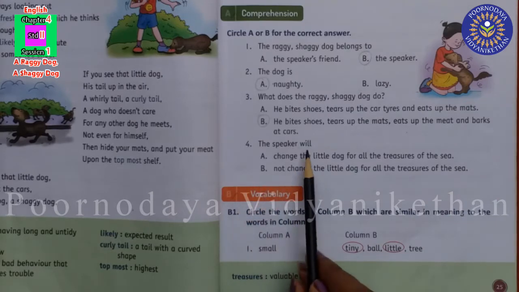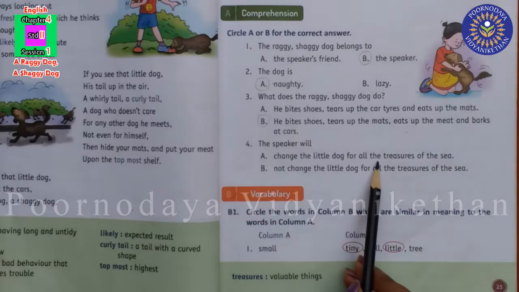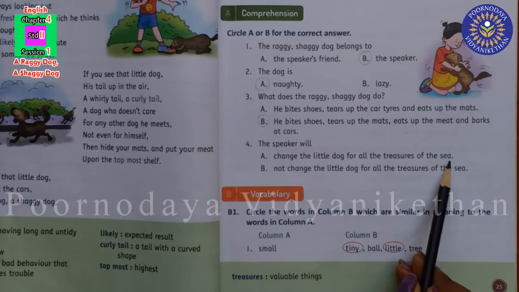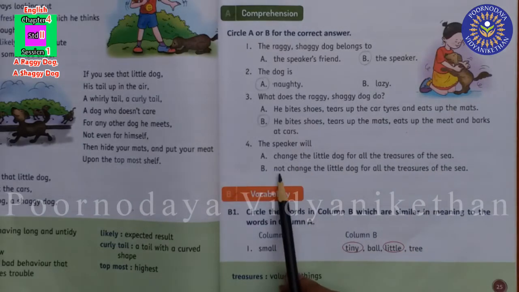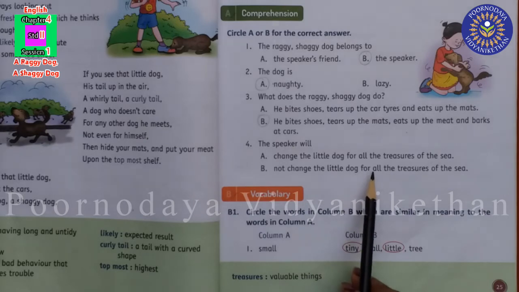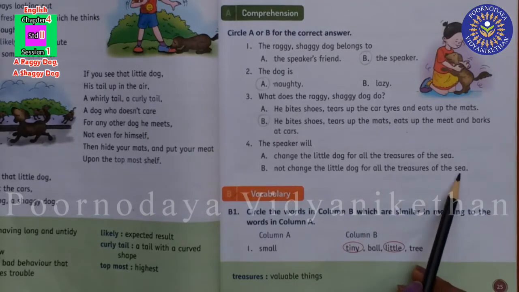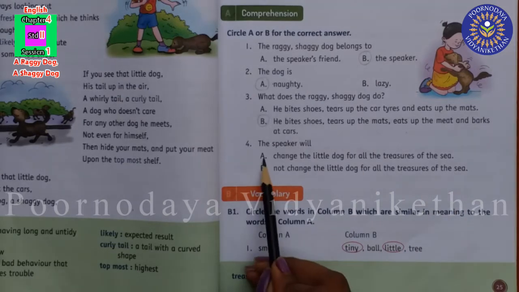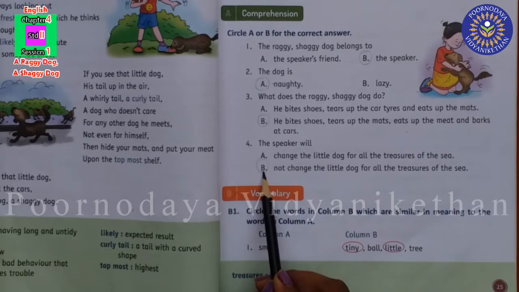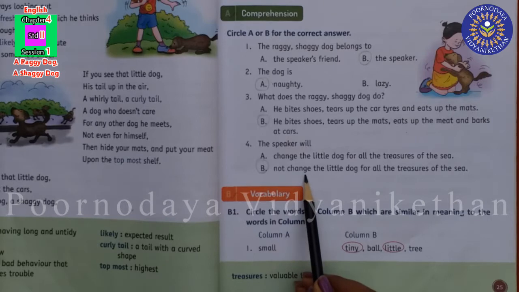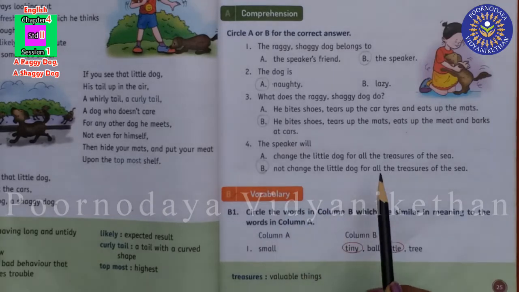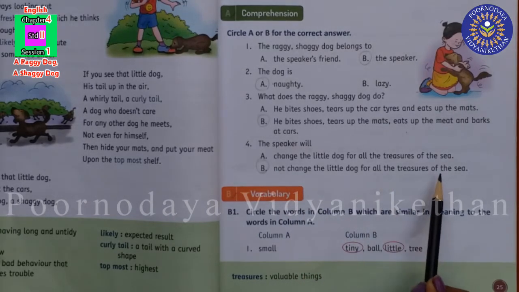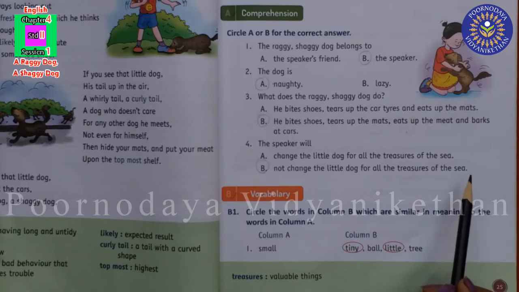The speaker will change the little dog for all the treasures of the sea, or will not change the little dog for all the treasures of the sea. Can you tell me the answer? The answer is B. The speaker will not change the little dog for all the treasures of the sea. Did you understand, children? Now you have to do this in your textbook.